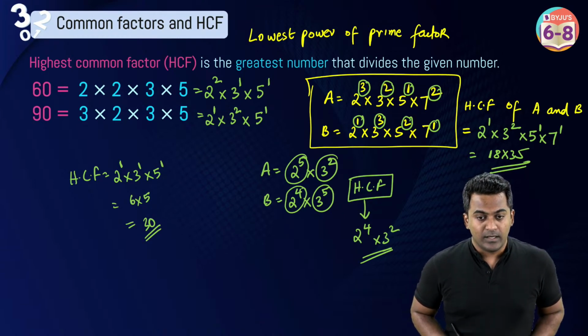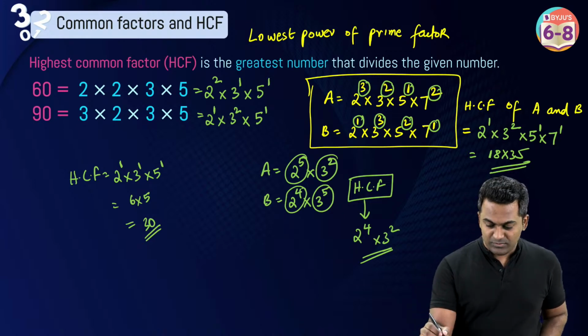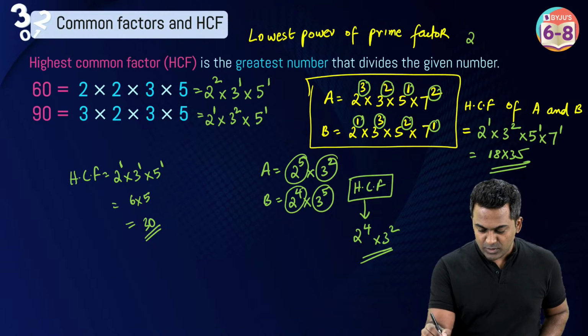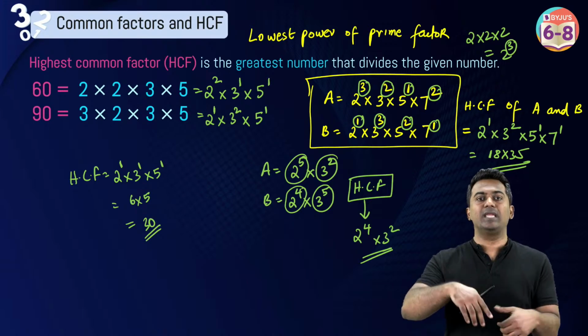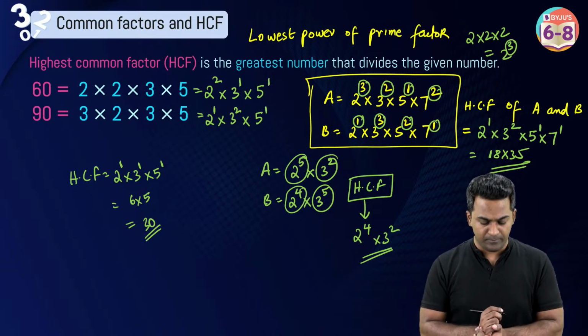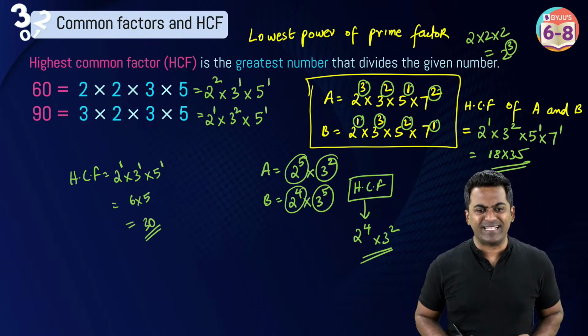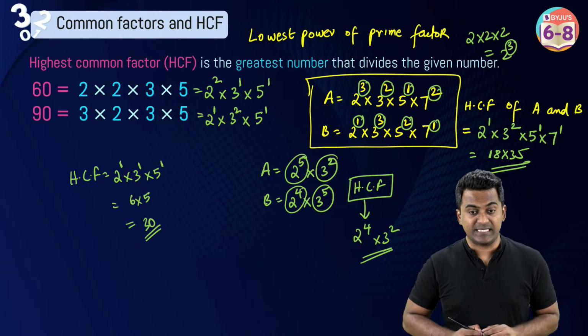Okay, what is power? Power simply means this: 2 times 2 times 2, you write it like 2 to the power 3, right? So this number that you write on top of 3 is called the power. Have you understood what HCF is? 30 is the HCF, yes.